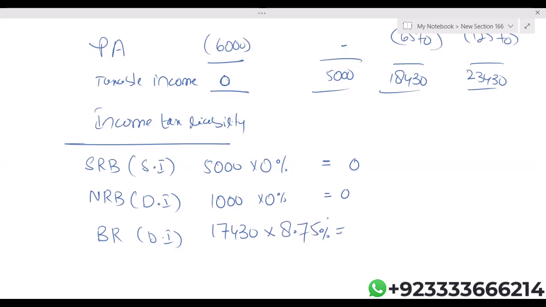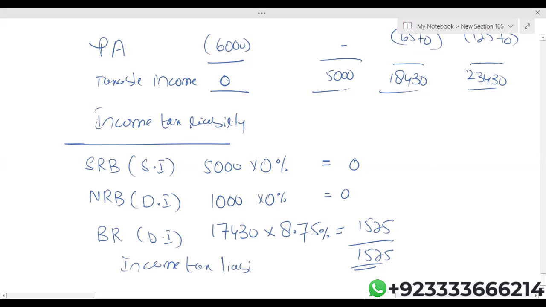Students, I'm getting 1525. So whoever has the answer 1525, that is correct. Income tax liability. Okay, now